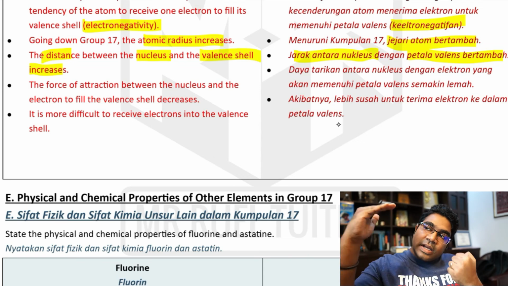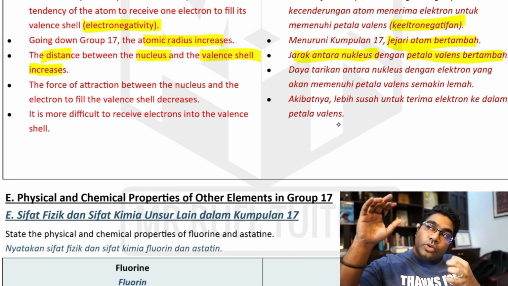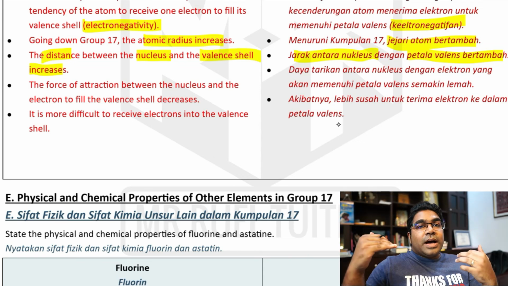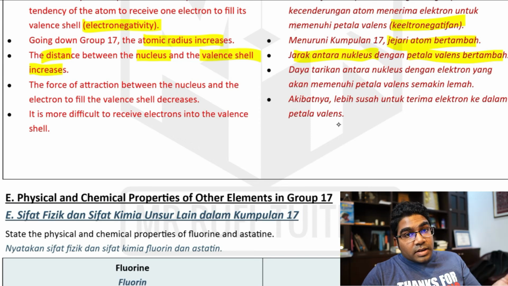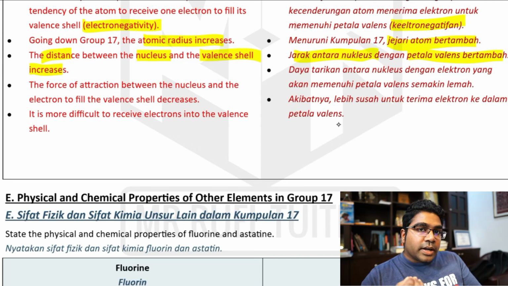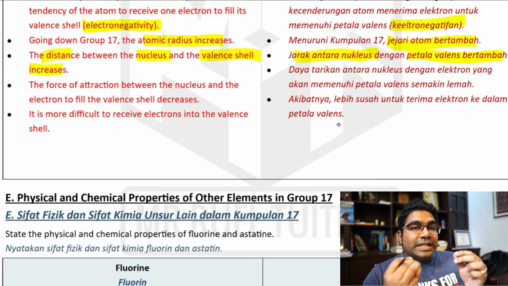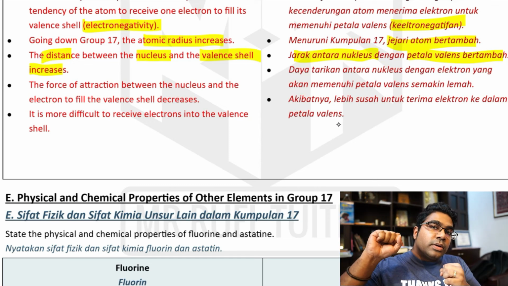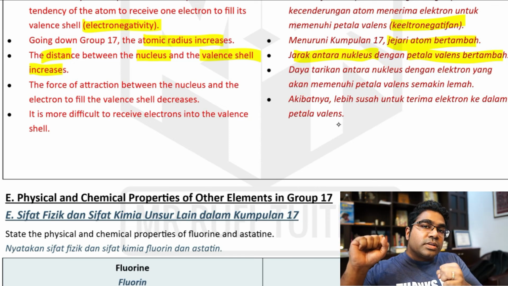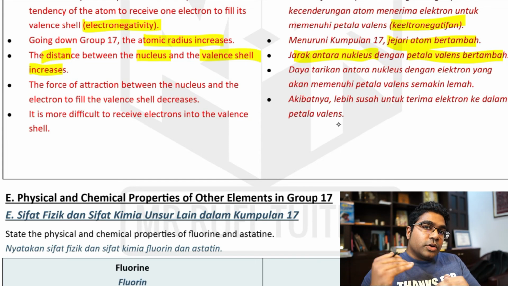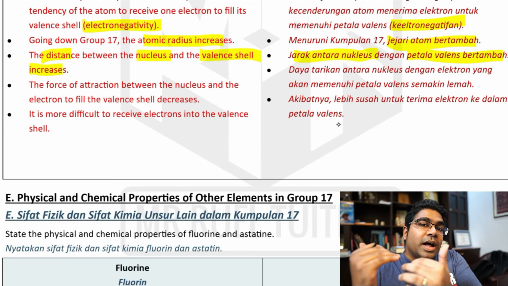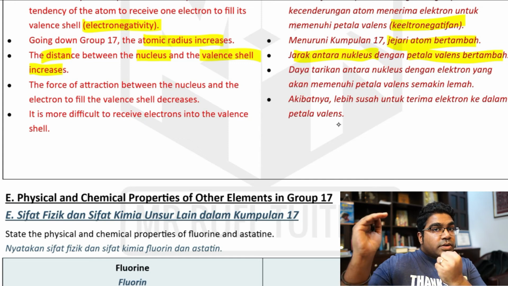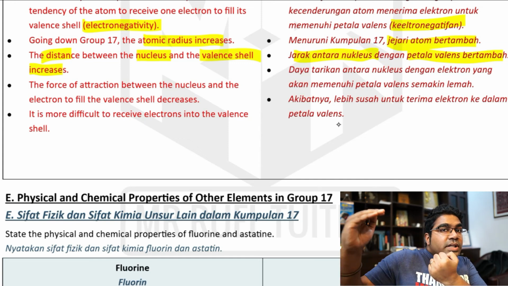If the distance is greater, then the force of attraction to attract the electron into the valence shell is going to become weaker. Maka, apa yang akan berlaku adalah ia akan menjadi semakin susah untuk terima elektron. Menuruni kumpulan 17. Therefore, going down the group is going to become harder and harder to receive the electron. Because now, the force of attraction is weaker due to the further distance.